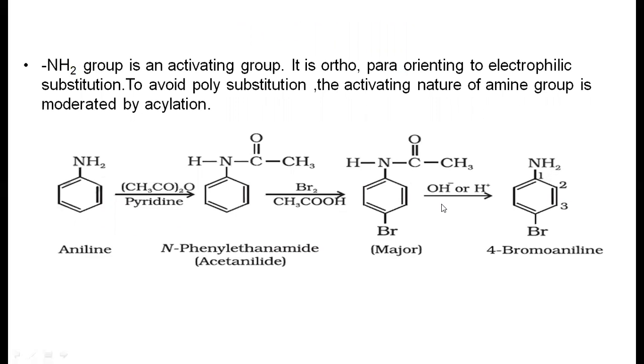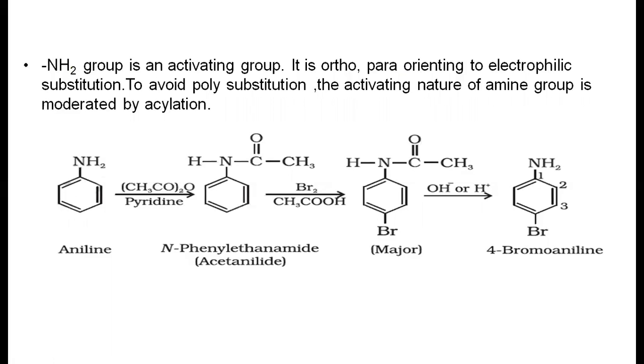So to produce only either ortho-haloaniline or para-haloaniline, we have to deactivate this group with the help of acetamide. Here, the amine group is an activating group. It is ortho and para orienting in electrophilic substitution. To avoid polysubstitution, the activating nature of the amine group is moderated by acylation. Suppose aniline directly reacts with the halogen, it produces 2,4,6-tribromoaniline.